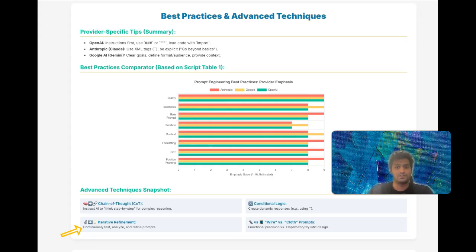If the AI gives a suboptimal answer, maybe try to understand why it might have interpreted your prompt that way. Was your prompt ambiguous? Did it lack crucial context? By empathizing with the AI's misinterpretation, you can make more effective refinements. This is more than just trial and error. It's a systematic process of diagnosing and improving your communication with the AI.